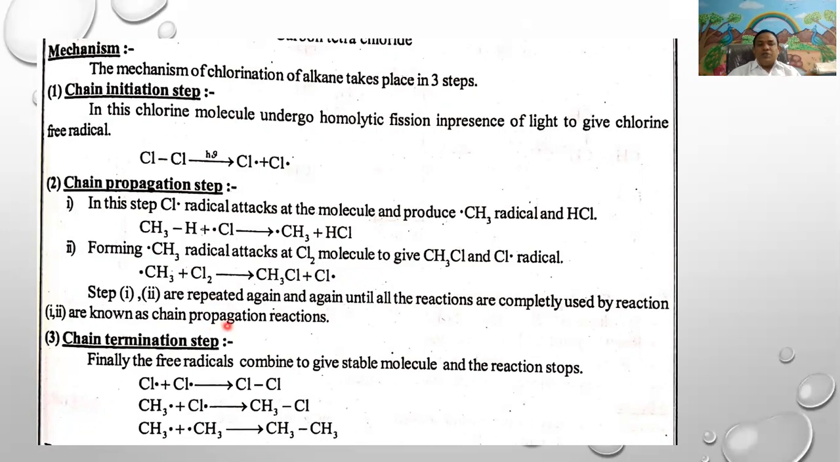After completion of chain propagation, in the third step, the chain termination step, the free radicals finally combine to give stable molecules and the reaction stops. That is, chlorine radical combines with chlorine radical to give chlorine molecule. Methyl radical combines with chlorine radical to give methyl chloride. Traces of methyl radical combine with methyl radical to give ethane molecule. A trace amount of ethane is also obtained.